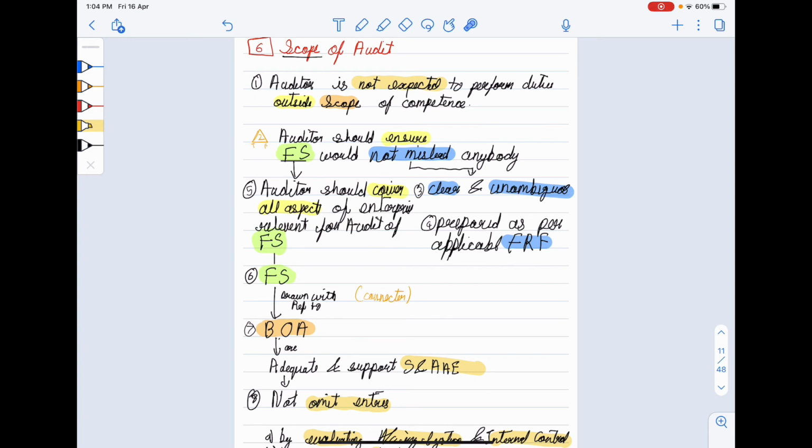Auditor should cover all aspects of enterprise relevant for the audit of financial statement. Financial statement should be drawn with reference to books of accounts. Books of accounts should be adequate and should support sufficient and appropriate audit evidence. Books of accounts should not omit any entries.